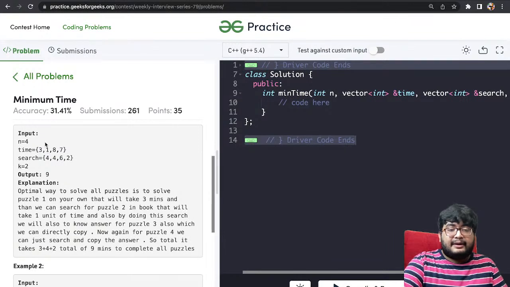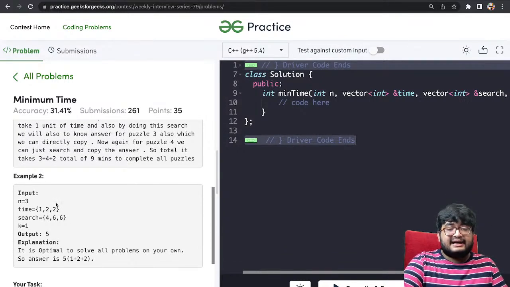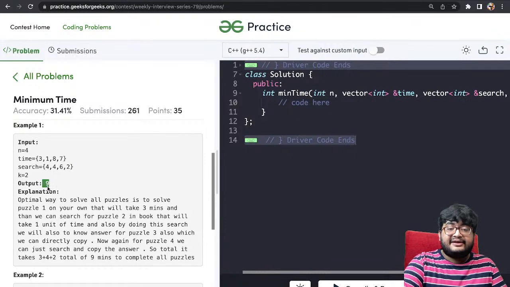He knows the answer for the next 2 puzzles, puzzle 3 and 4. He knows these 2 answers, right? After that, he can directly jump to the last one and just search for it again, and he will get plus 2 again, so 9 total, right? Yes. So that's the minimum time he would need.